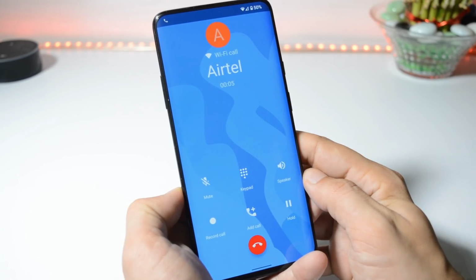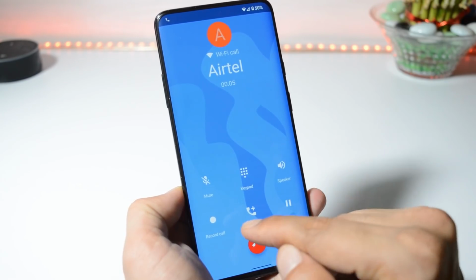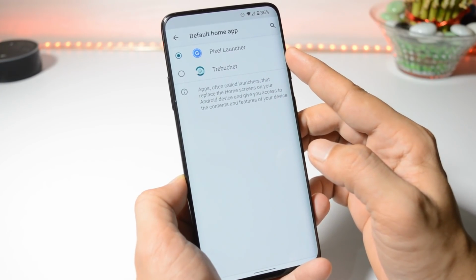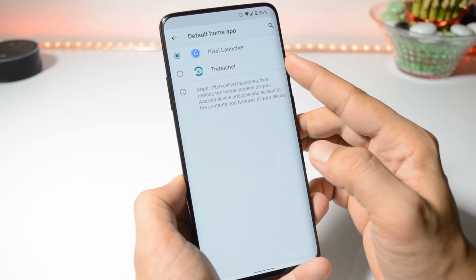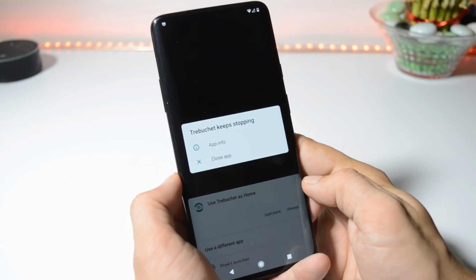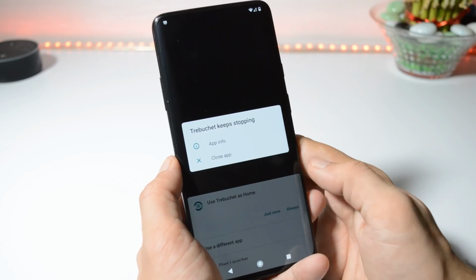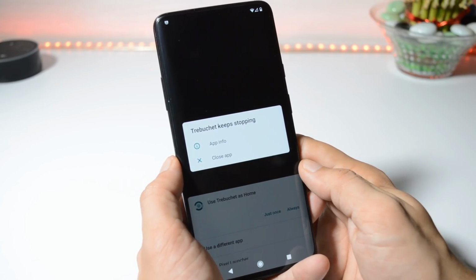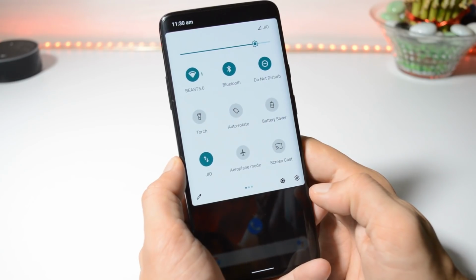The ROM comes with the Wi-Fi calling feature built in and we also get the call recording option. Also the team has added two launchers, one is the Pixel launcher and the second one is the Trebuchet launcher. But right now the Trebuchet launcher won't work. It keeps crashing whenever you try to select that launcher. And this was the same issue with the initial build, and after updating the device I am also facing the same issue.